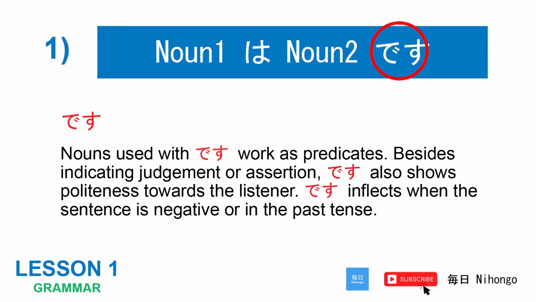1. Noun 1は Noun 2です。 です。 Nouns used with this work as predicates. Besides indicating judgment or assertion, this also shows politeness towards the listener. This inflects when the sentence is negative or in the past tense.